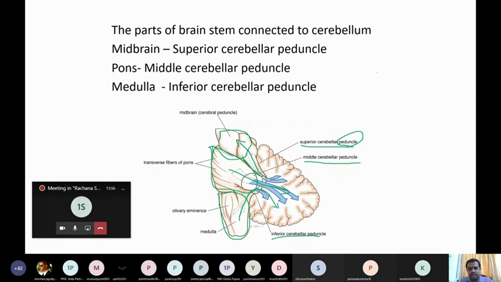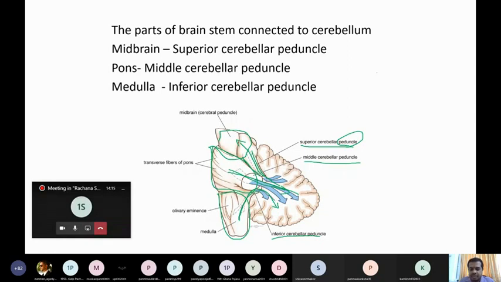So these are the three peduncles which connect the cerebellum with the brainstem. The superior connects the uppermost part of the brainstem, that is midbrain, with the cerebellum. The middle connects pons with the cerebellum, whereas the inferior connects medulla oblongata with the cerebellum.